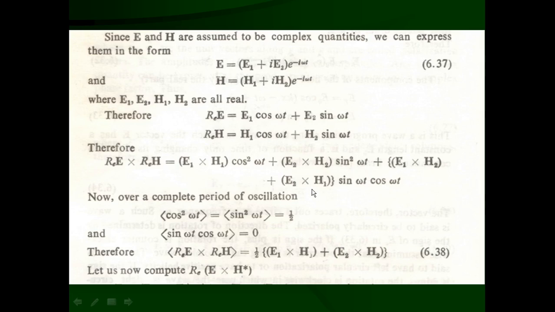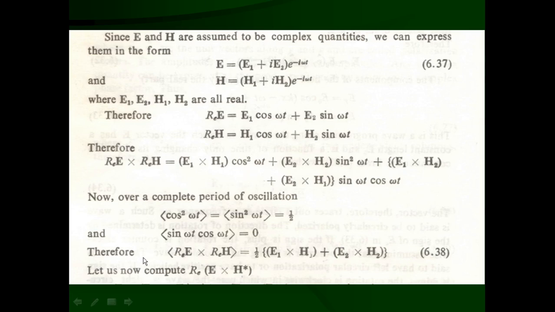So this bracket multiplied by sin omega t cos omega t, the average value of that is going to be 0, and hence these terms will be cancelled out because it is going to be 0, which leaves these two terms. Here E1 cross H1 cos square omega t plus E2 cross H2 sin square omega t will remain, and the average value of cos square omega t is going to be 1 half, and the average value of sin square omega t is going to be 1 half. So that 1 half will be common.